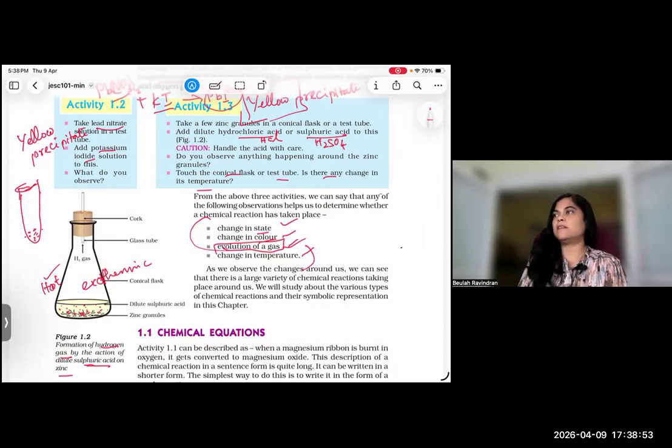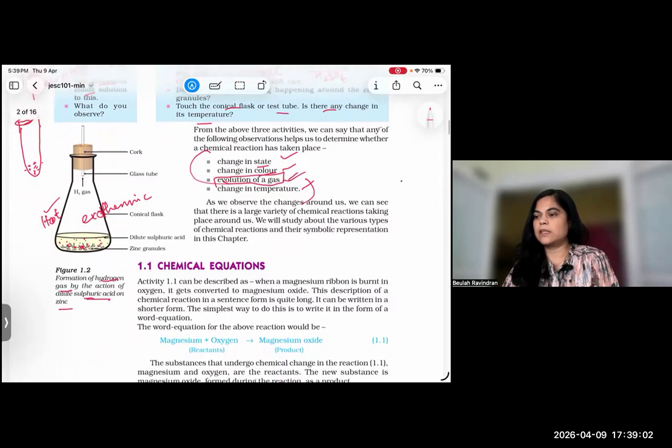Like this, you have to learn the activity and try to answer this question. So the question is here. Clear?